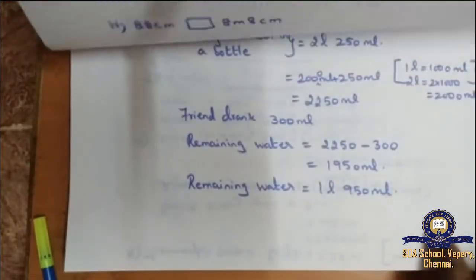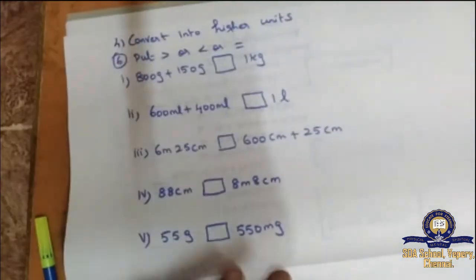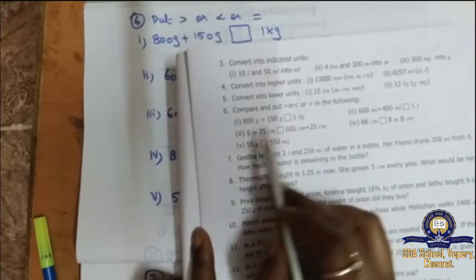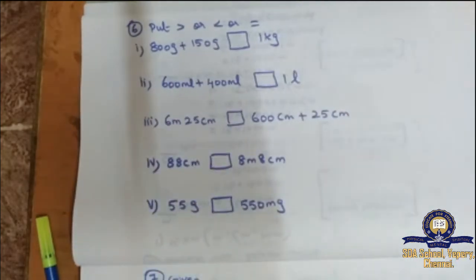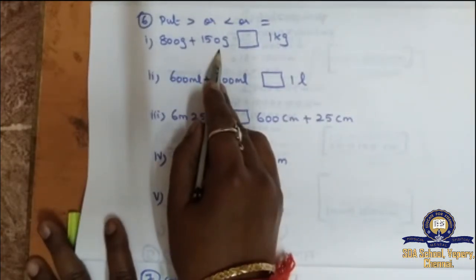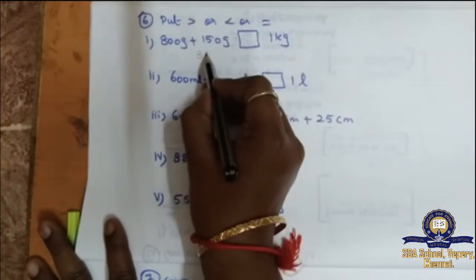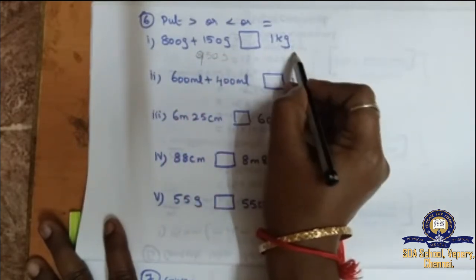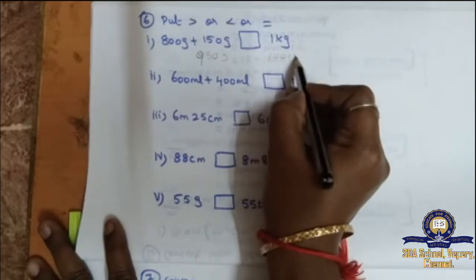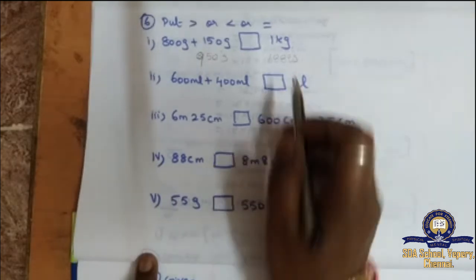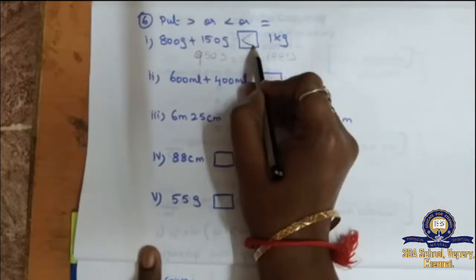Next, sixth question. In the sixth question, they are asking us to put greater symbol or less symbol or equal to symbol. So we have 5 subdivisions. Here I have written 800 gram plus 150 gram gives you 950 gram. Here 1 kilogram is given, so 1000 gram. So 1000 gram means which is highest one here? This one is highest. So I can put a symbol like this.